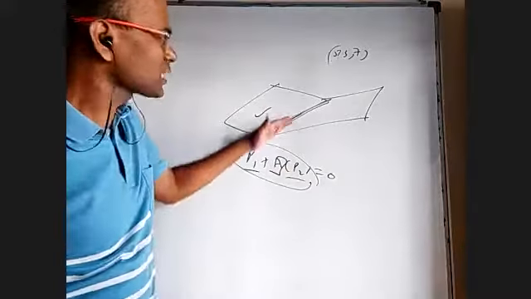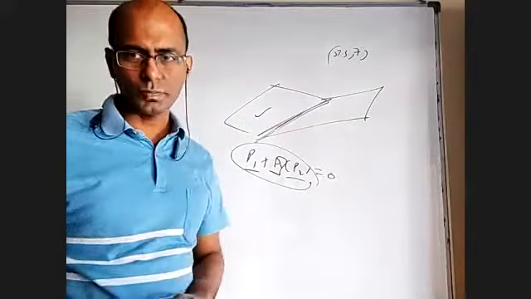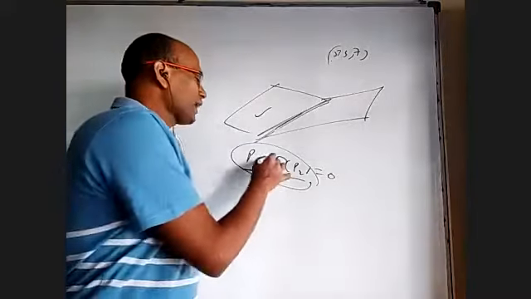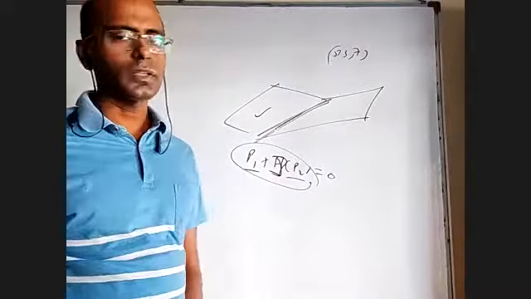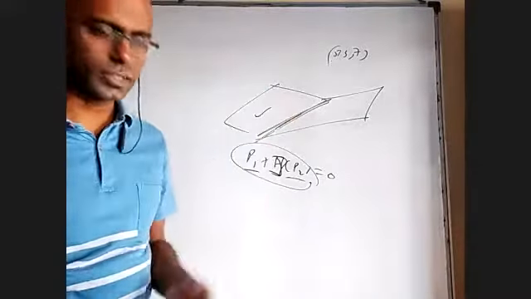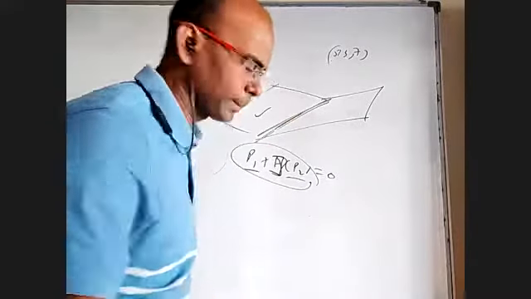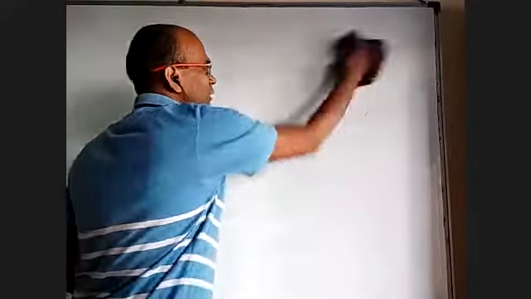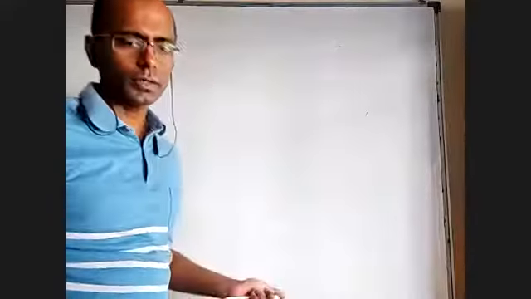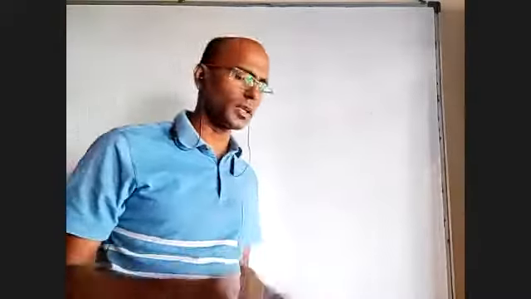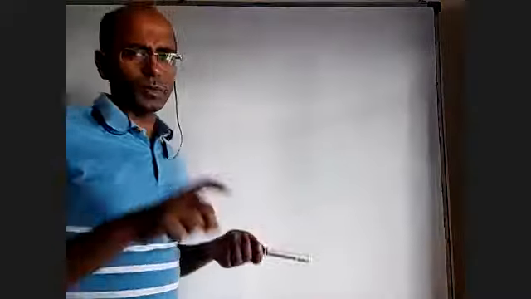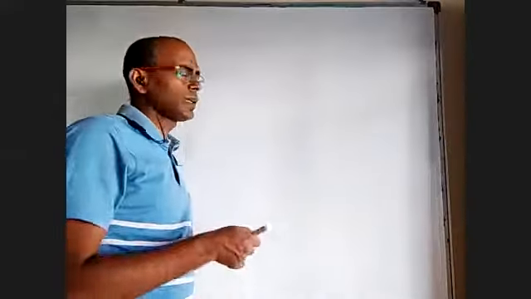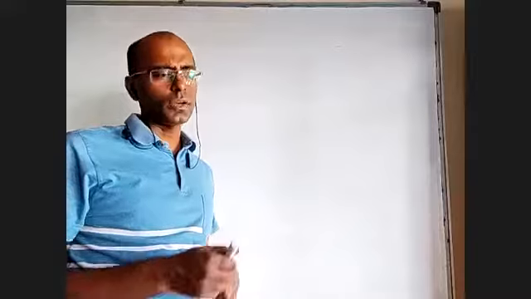They may tell this plane is at so and so distance from the origin. Then find the distance from the origin to this plane and equate it to that number. To find lambda, they'll give some data or other. They may tell this plane contains some line or something like that. Okay, this is all about family of planes, either finding the common line or finding the plane itself using that. One more thing about 2 planes: they can ask what the angle between them is. Angle between 2 planes is nothing but the angle between their normals.